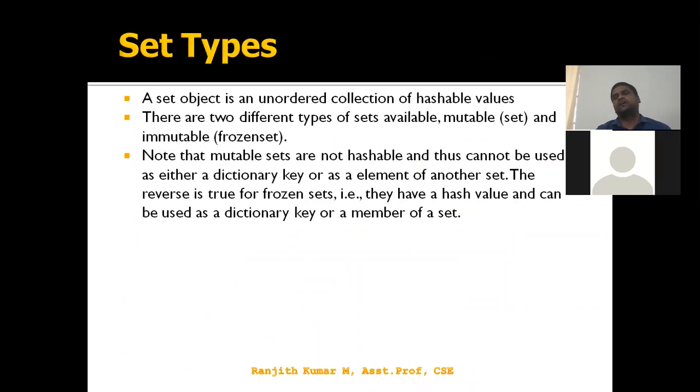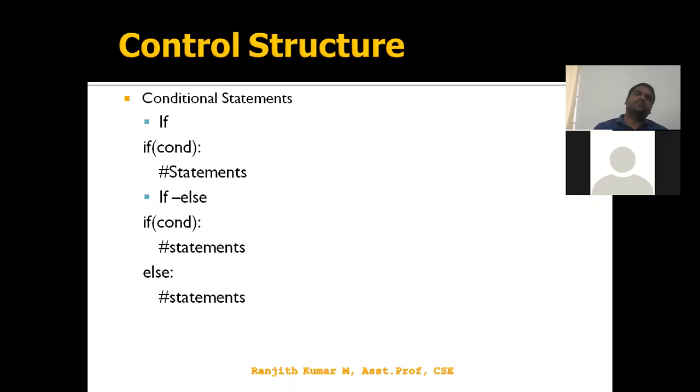Okay, this is about the standard types of the Python programming language, followed by the control structures. Here we have two categories of control structures in any programming language: conditional statements and repetitive statements. We can also get iterative statements in terms of loops. So, how are we implementing conditional statements?